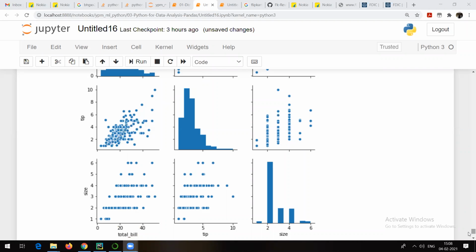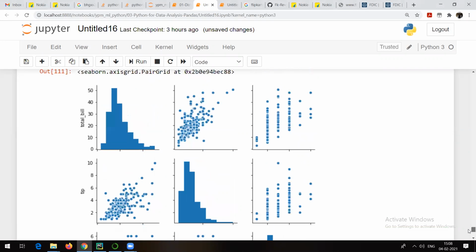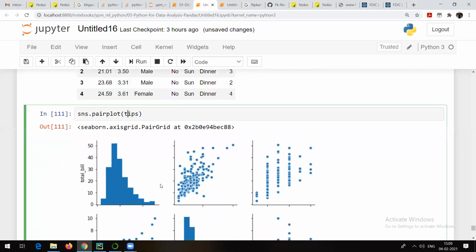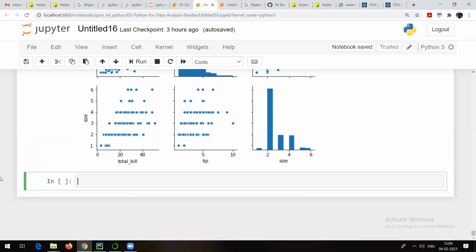The point to note down here is that whatever you are able to see here is the relationship or the visualization of only numerical columns. What if I want to analyze the data in more detail with the help of categorical columns also? So I can make use of pair plot. See, sns.pairplot is the command. If I just try to plot it like this, I am getting this kind of a graph.